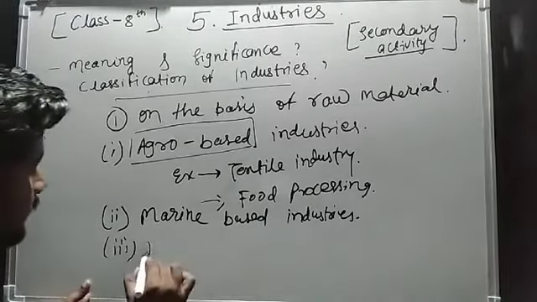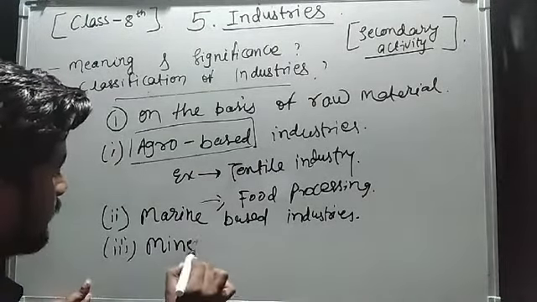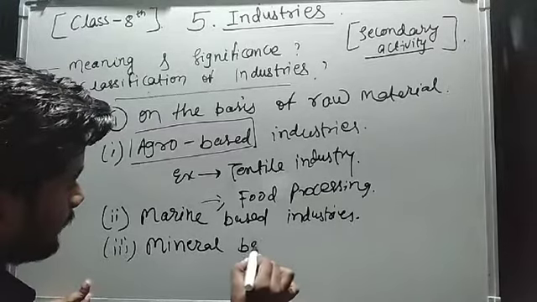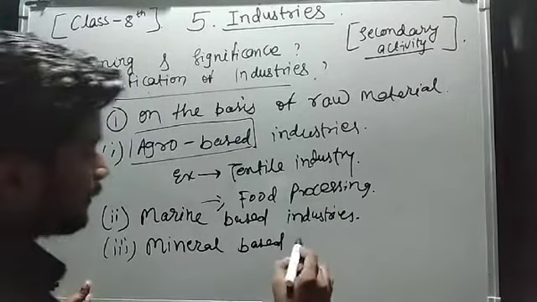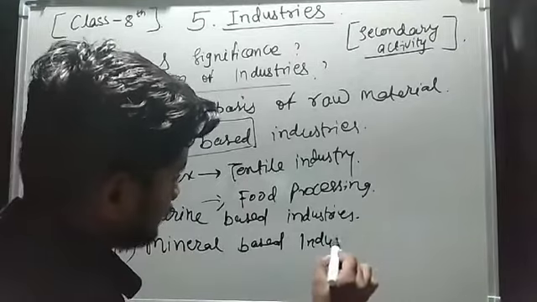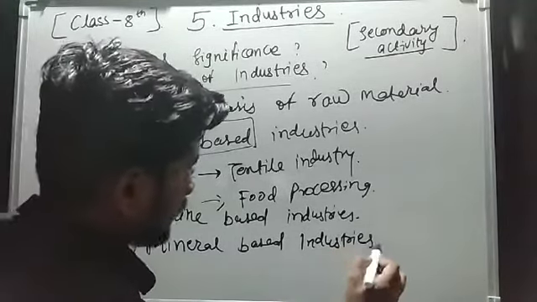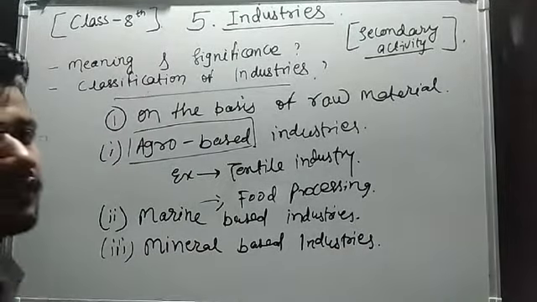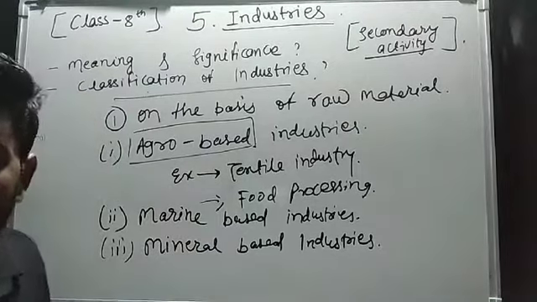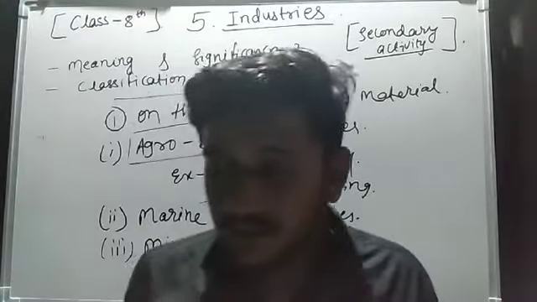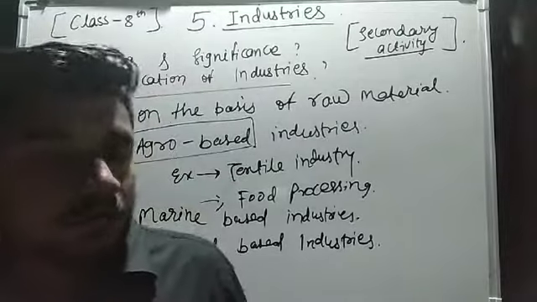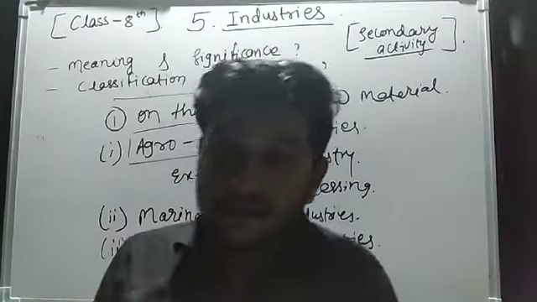And the third type of industries that we can see here we can call the mineral based industries. So what are mineral based industries? Like we have seen in the definition of industries, extraction of minerals also comes under the purview of industries.